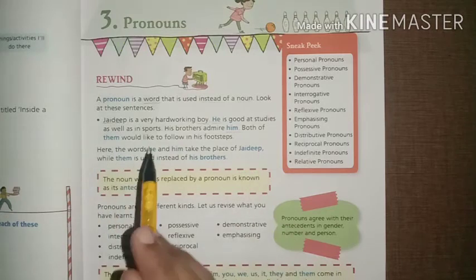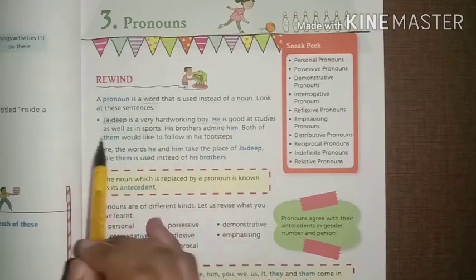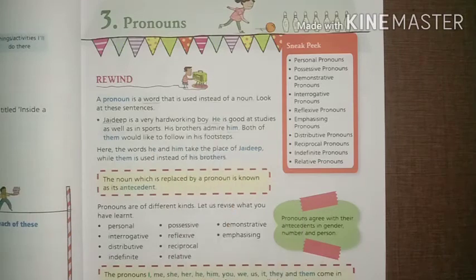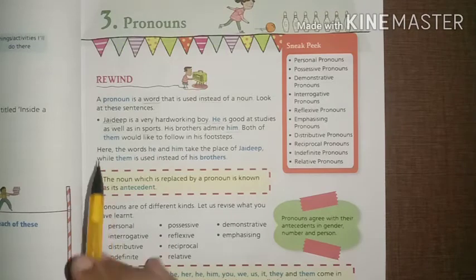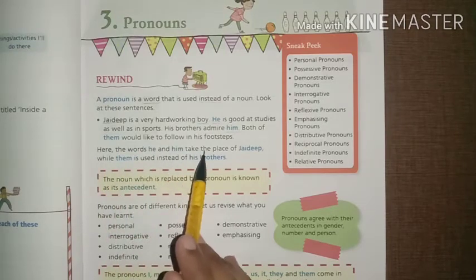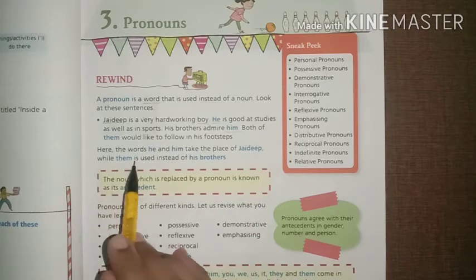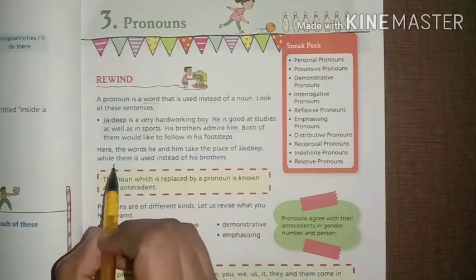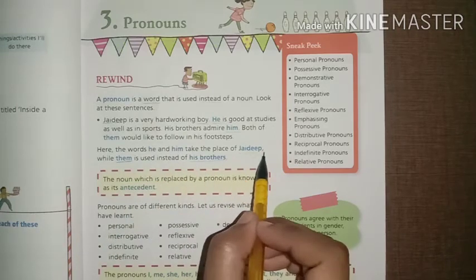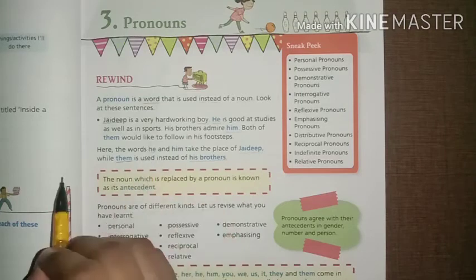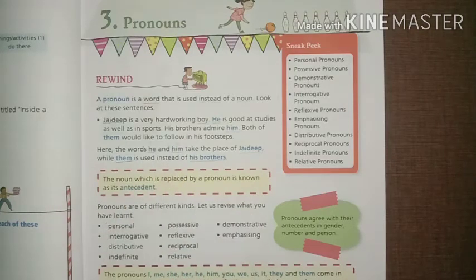I hope you understand what is pronoun here. These highlighted words are pronouns which are used instead of the word Jaideep or the brothers. Here the words he and him take the place of Jaideep while them is used instead of his brothers. He is a subject pronoun and him is an object pronoun.